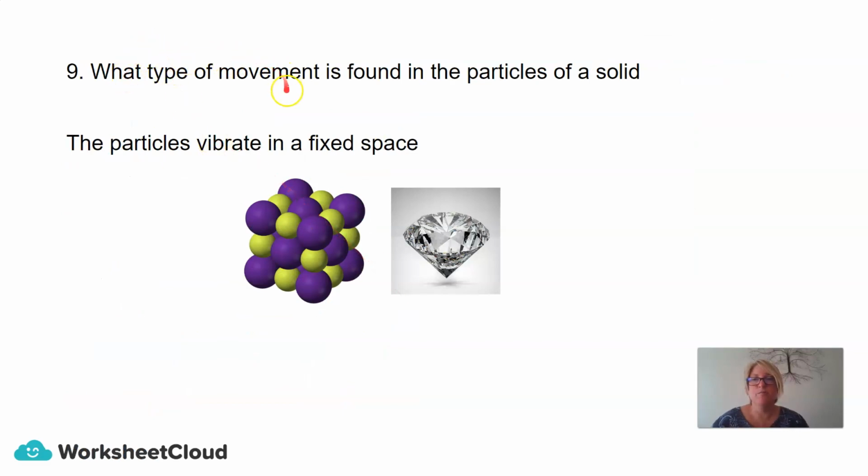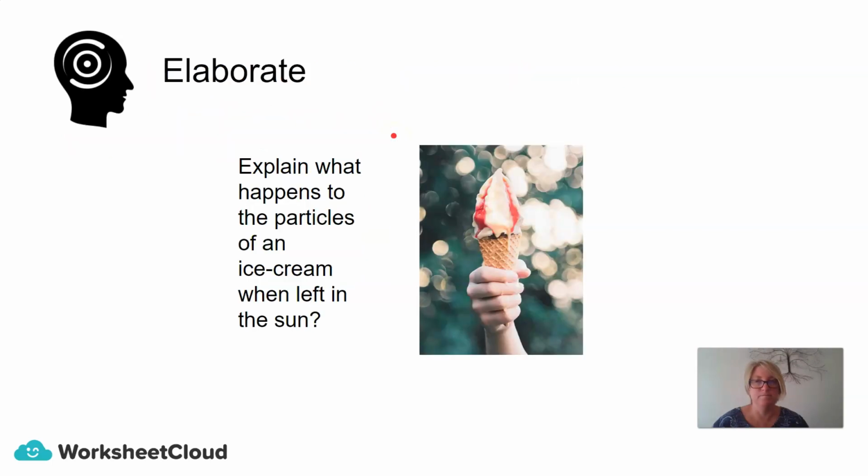What type of movement is found in the particles of a solid? If we have a look at a diamond and the arrangement of particles, this is because the particles vibrate in a fixed position. So how can we elaborate on this? Well, can you take a moment to explain what happens to the particles of an ice cream when left in the sun?